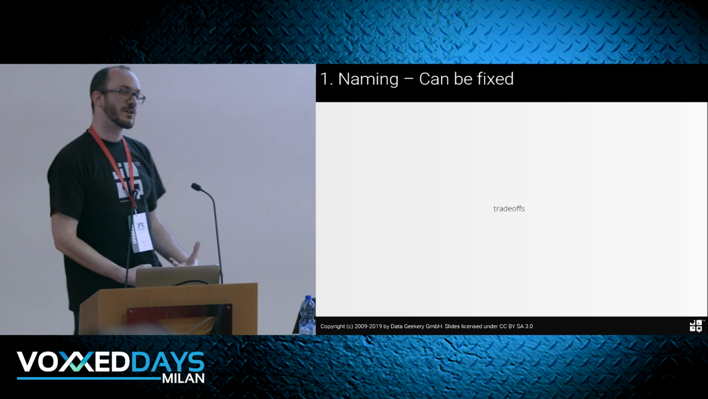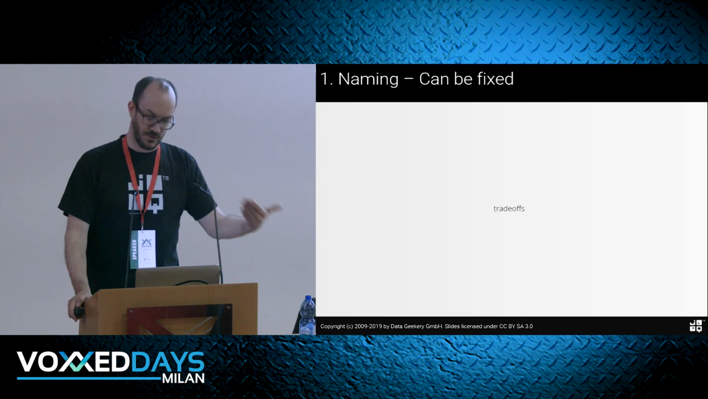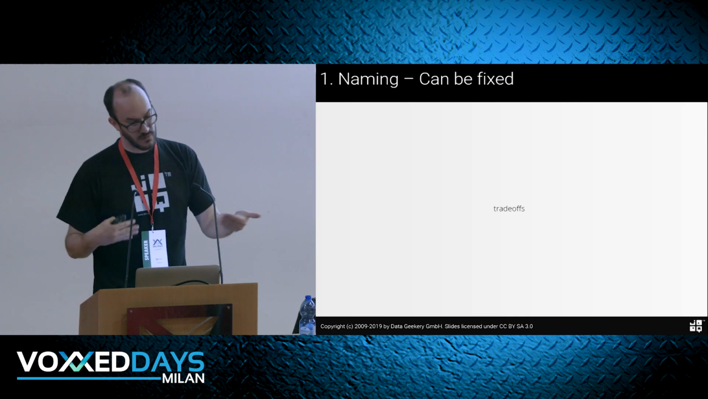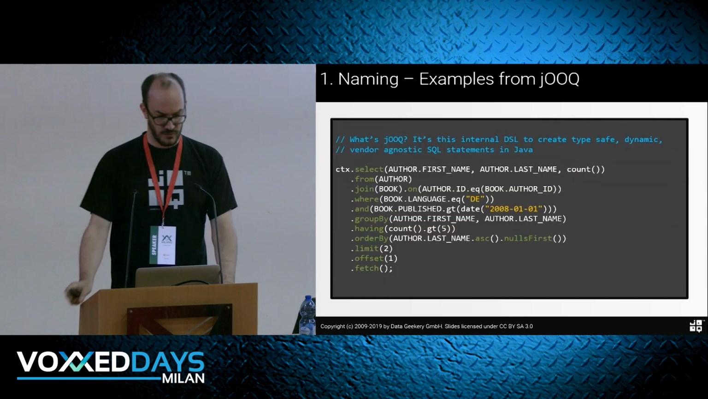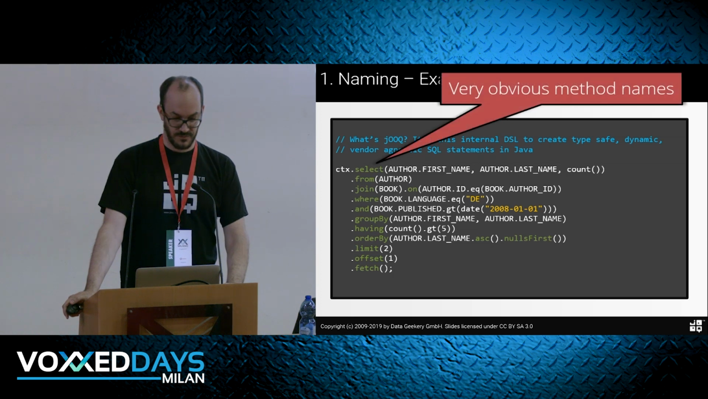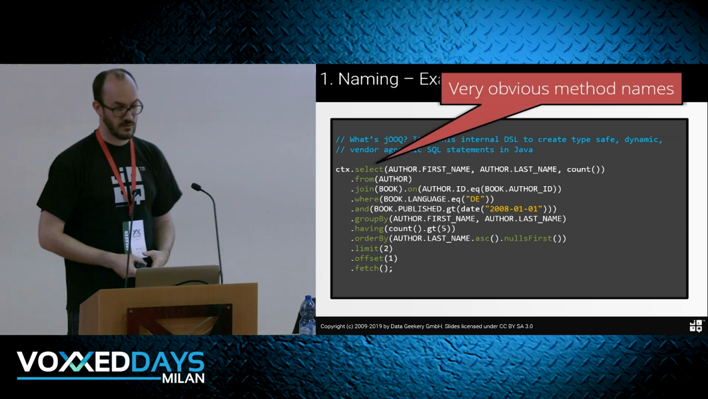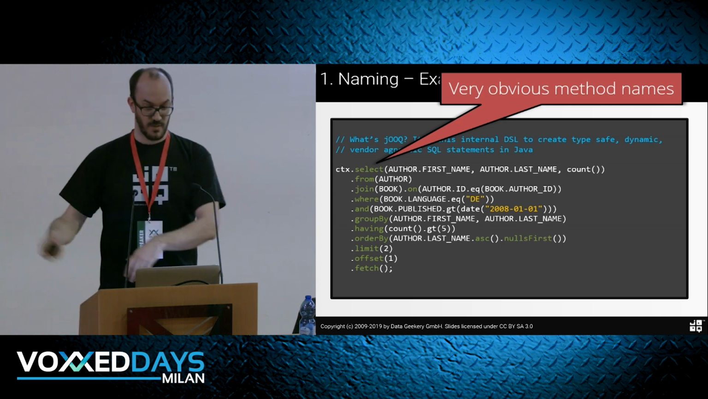Now, I'll show you a good example. As promised, always a good example. Here's a very good example, a very thoughtful API, which solved a lot of problems very well. This is jOOQ, for instance. Just take this example here, a really good API. Very obvious method names, right? This models the SQL language in Java as a domain-specific language, so every SQL keyword is a Java method.